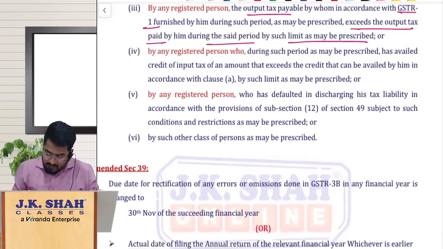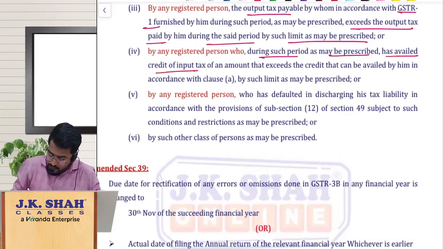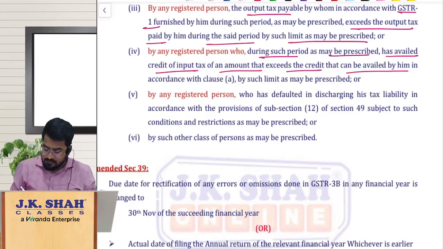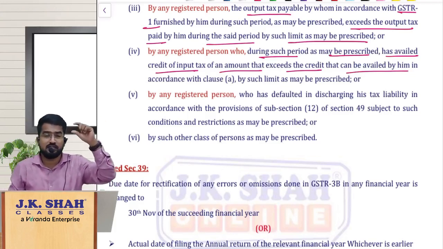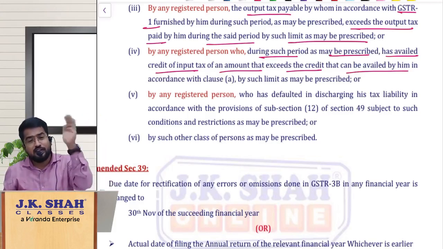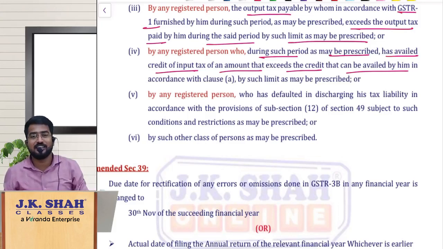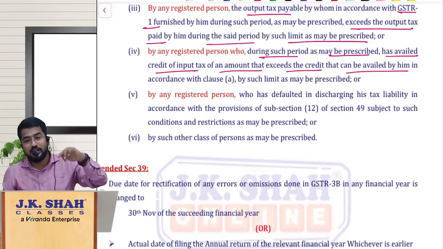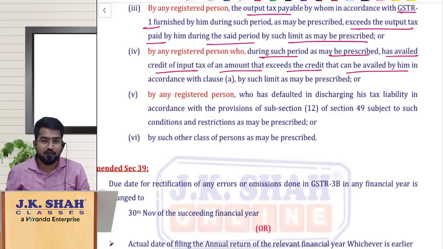Next, you have purchased it from a person who, during such a period as may be prescribed, has availed ITC of an amount that exceeds the credit that can be availed. Look at this atrocity. Leave aside his payment of taxes varying by more than the prescribed limit. Even if he has wrongly availed ITC, like he has availed more ITC than what he is eligible for, then also your ITC will be blocked.